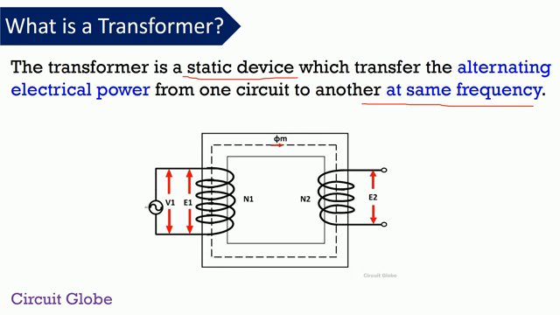Now how does a transformer transfer power at the same frequency? Here you can see in this image the transformer consists of two electrical circuits and one magnetic circuit. These two electrical circuits are interconnected by one common magnetic circuit. With the help of this magnetic circuit, the transformer is capable of transferring the power at the same frequency.